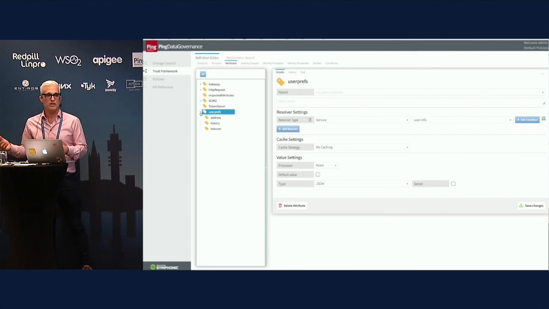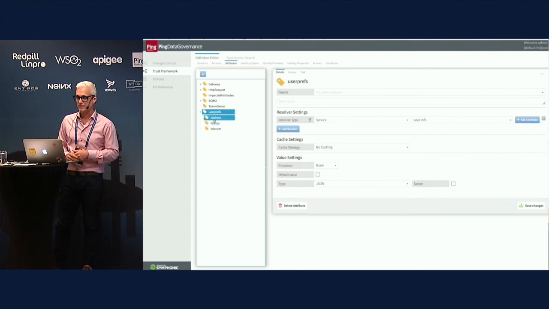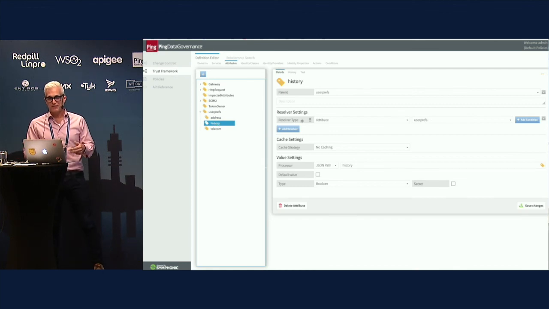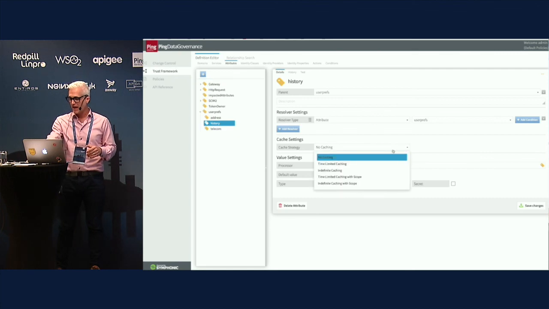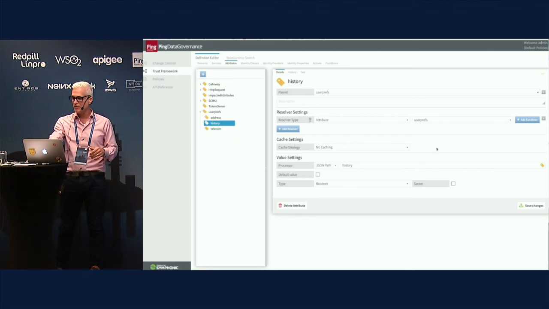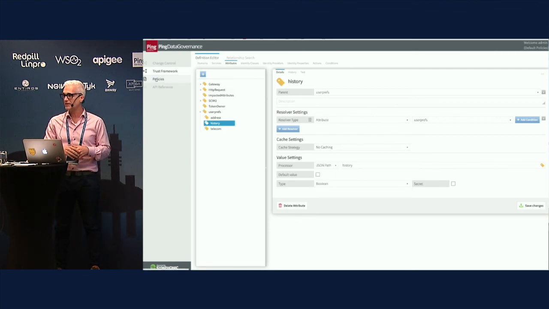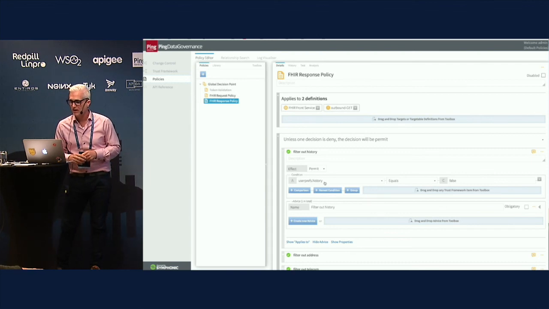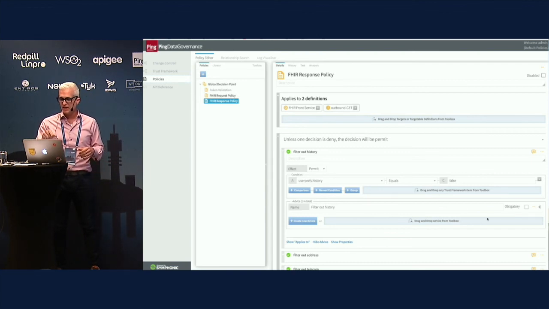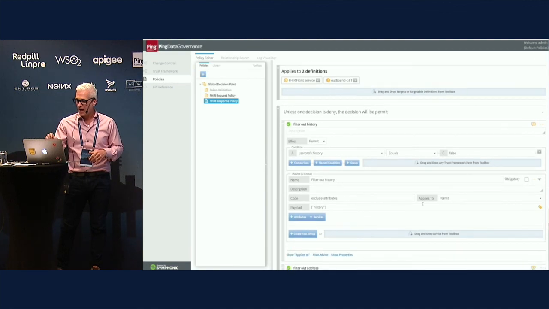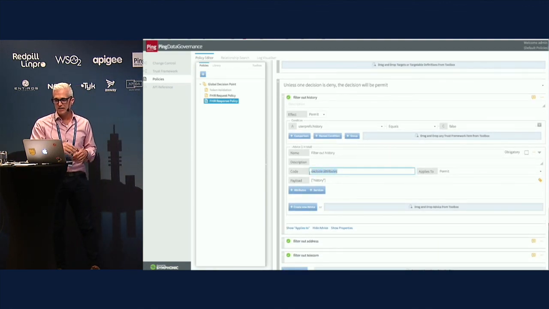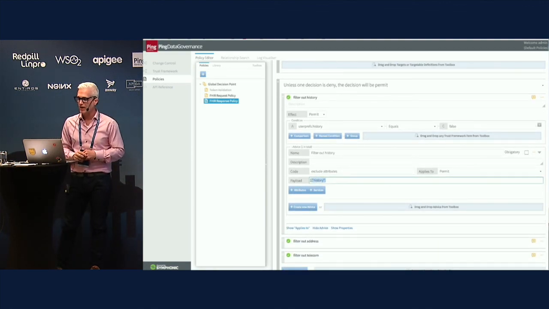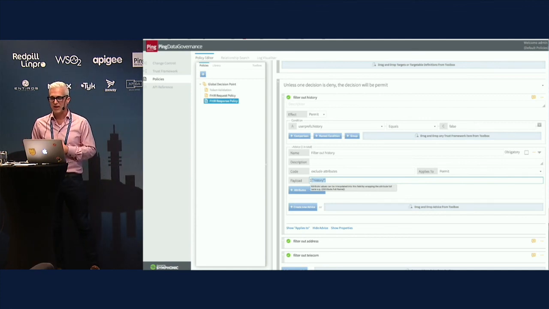I've got three fields here: address, history, and telecom. I was talking about caching earlier. Right now I'm doing it in real time, with no caching, but there was a question about performance earlier, so I could adjust that caching. In Ping Data Governance, I'm going to look at these properties. If history is false, I'm going to apply an exclude attribute to my payload, and this is the JSON path that I'm going to filter out.